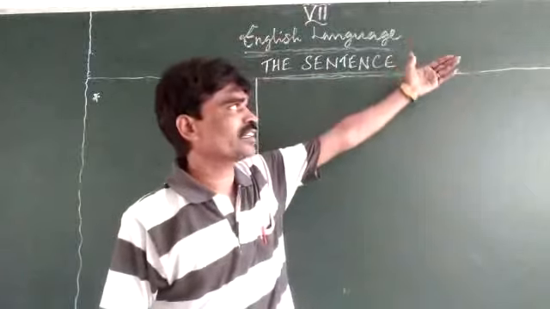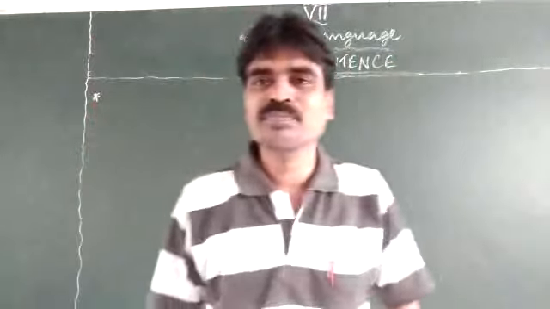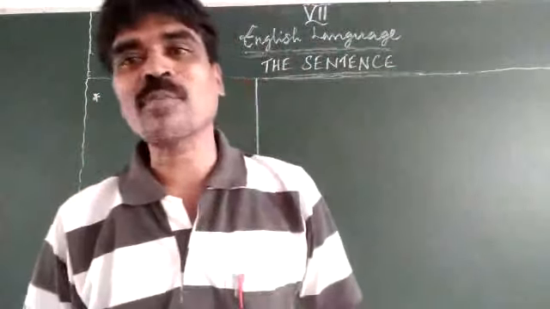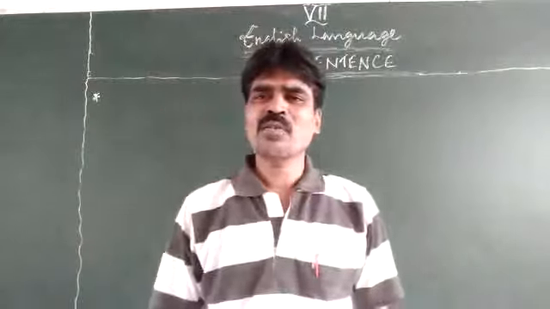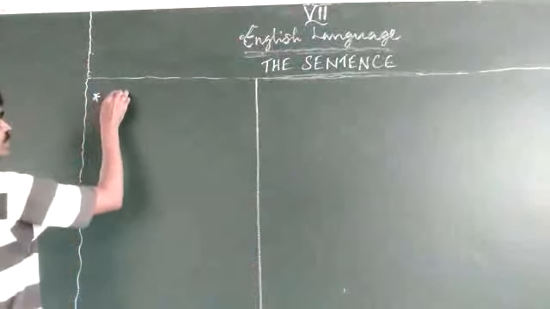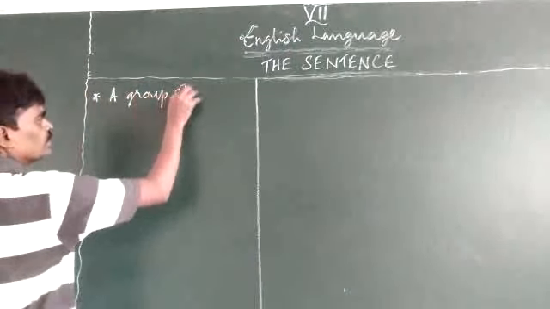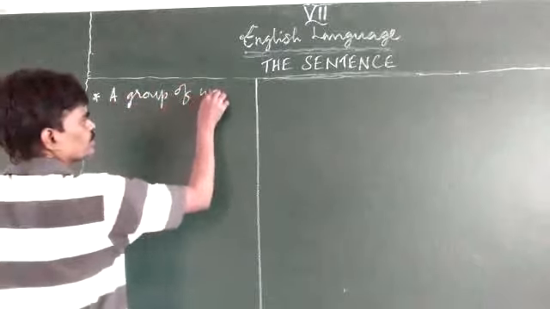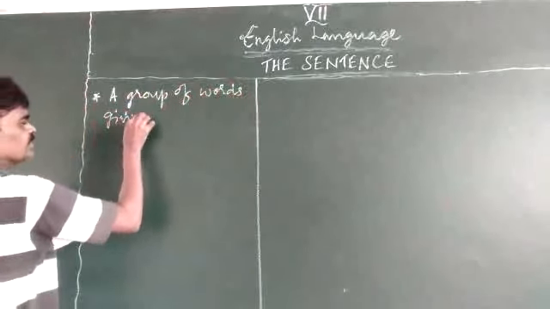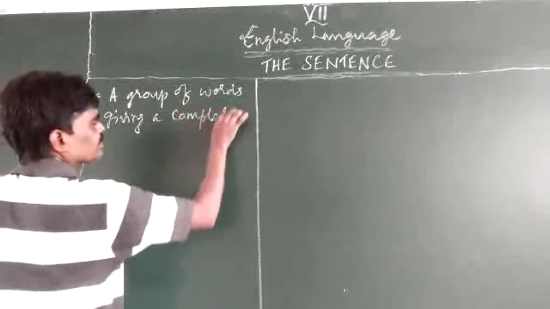Now we are at assignment 3, session 3 of class 7 English language. The sentence is our topic for discussion today. What do you mean by sentence? A sentence is nothing but a group of words giving a complete meaning or complete sense.